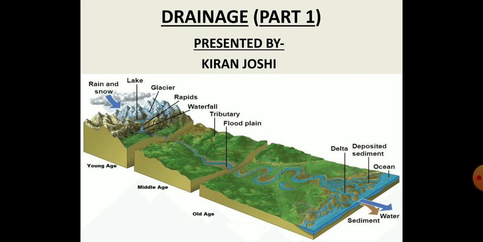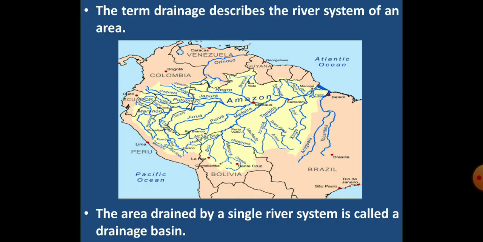Children, today I am presenting the video of Class 9 Geography, Chapter 3 Drainage. This video is the first part of the chapter. This video will cover the meaning of drainage and groups of drainage system in India. Let's begin with the meaning of drainage.